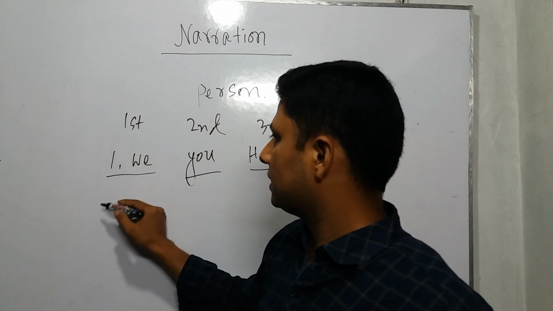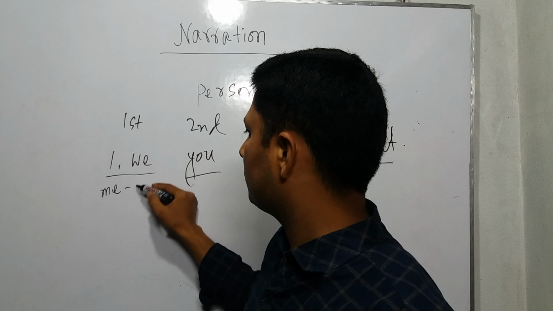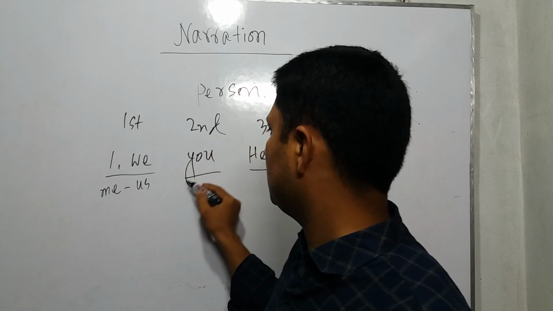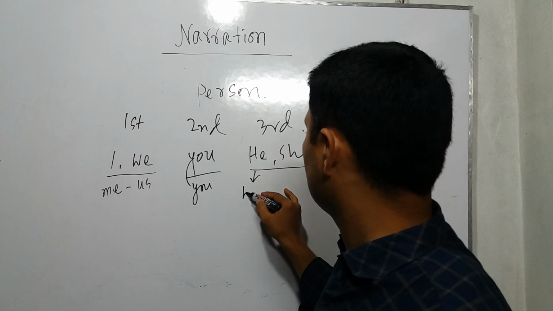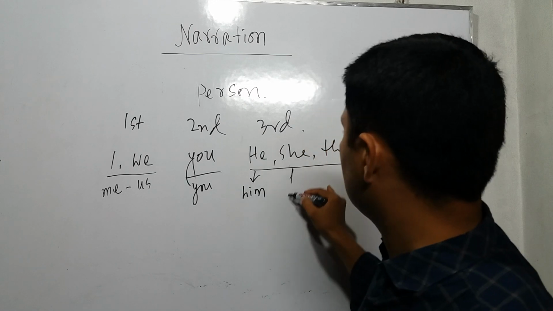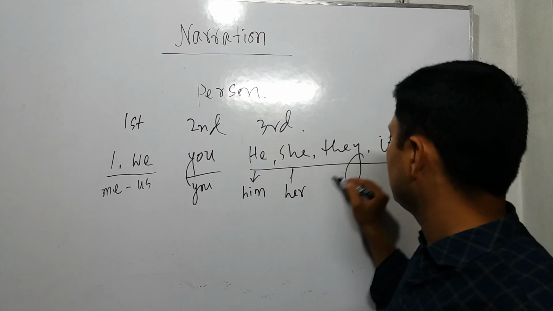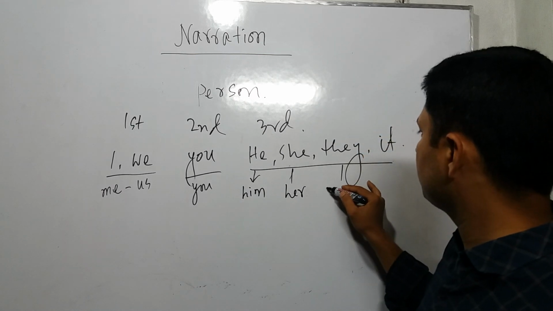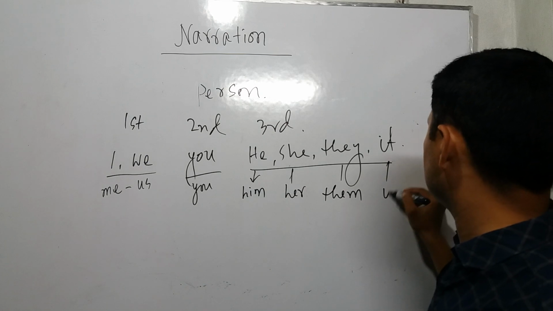If I use object, I turns into me, we into us, you into you, he into him, she into her, they into them, and it into it.